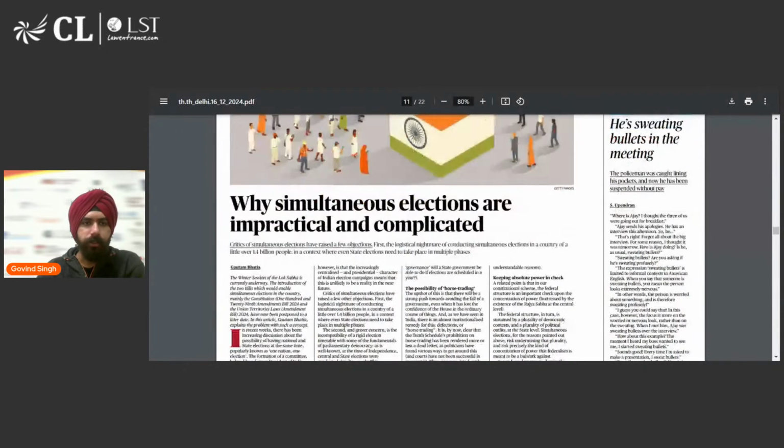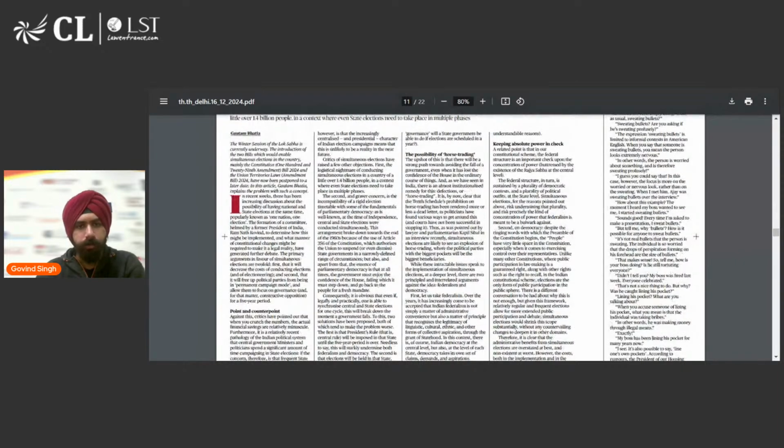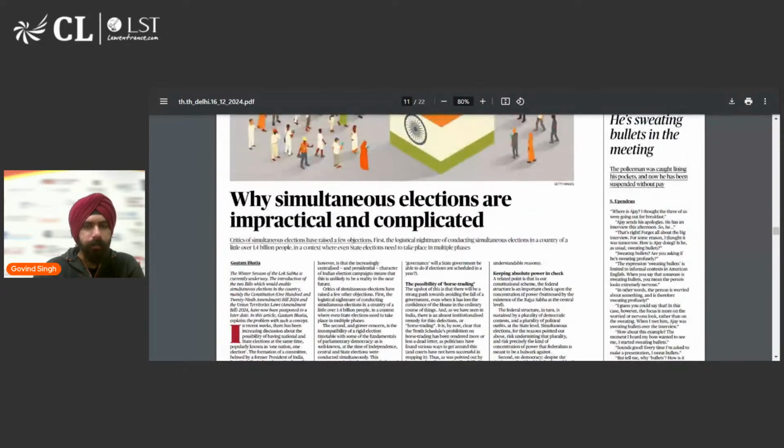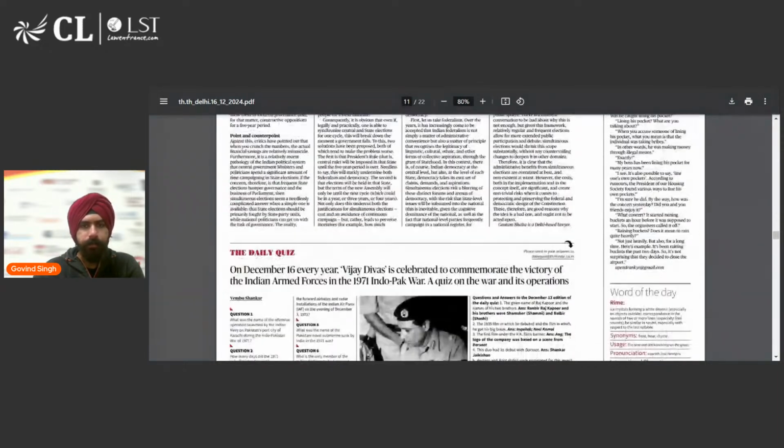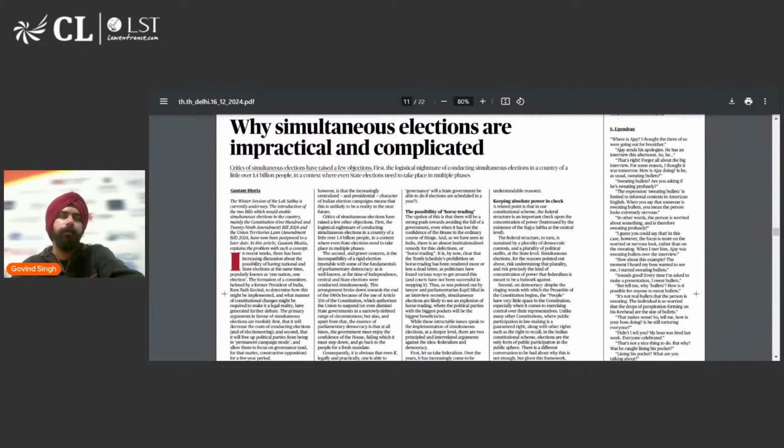While simultaneous elections are impractical and complicated, this is an interesting article you can also read. We'll also talk about this a little bit in today's analysis. These are the kinds of articles I want you to read, at least in the initial few months of your preparation, because they help you develop critical thinking skills and a base of understanding, so you can understand complex GK topics with ease because you know these basic topics.